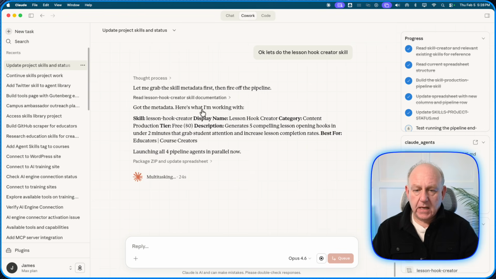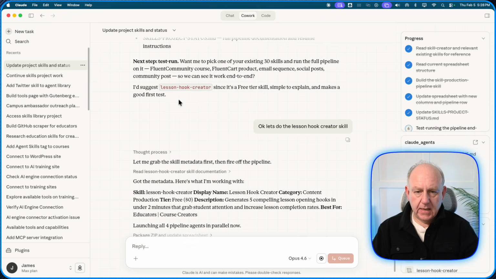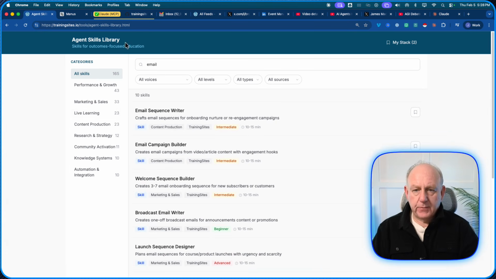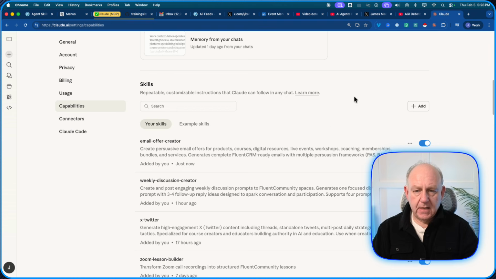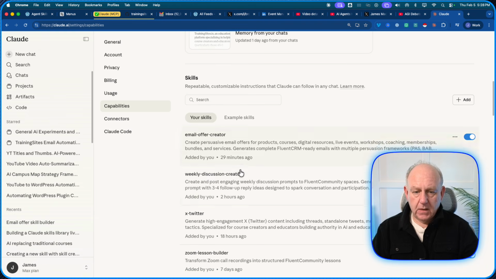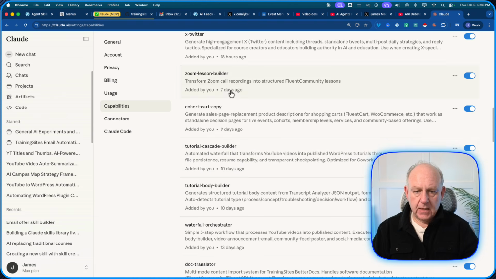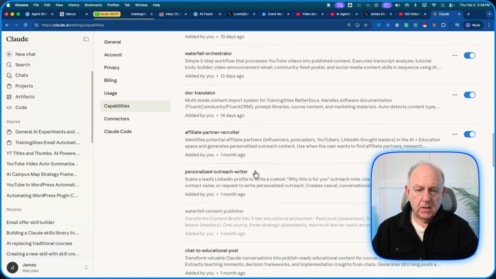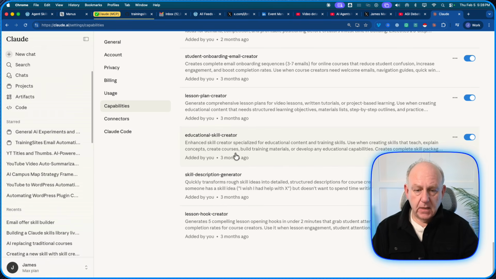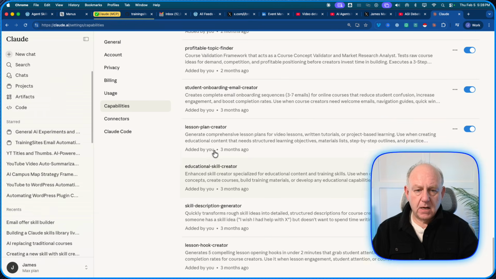The one it's working on, the lesson hook creator, is a skill that I created earlier, and I'll show you where it is while that's running in the background. If I open up Claude, and I'm in Claude on the web version right now, I went to settings in the bottom left and went to capabilities. The one I had was, what's the one that I had? I think it's down near the bottom. These are all ones that I've created. There's the lesson plan creator onboarding one.